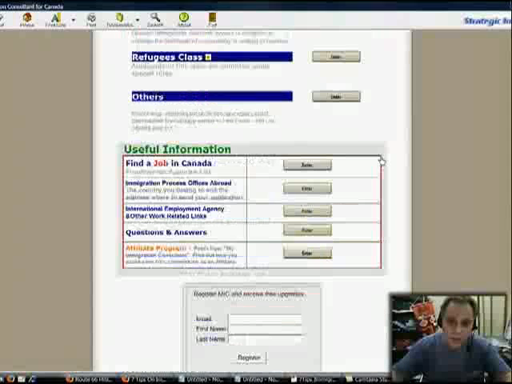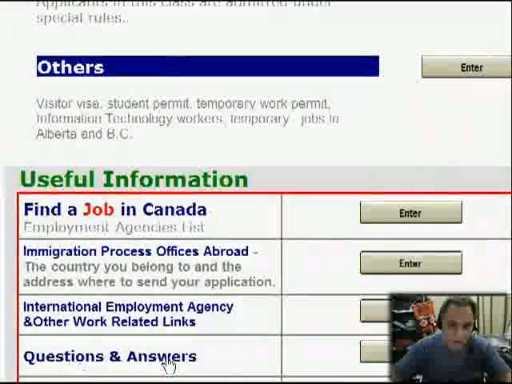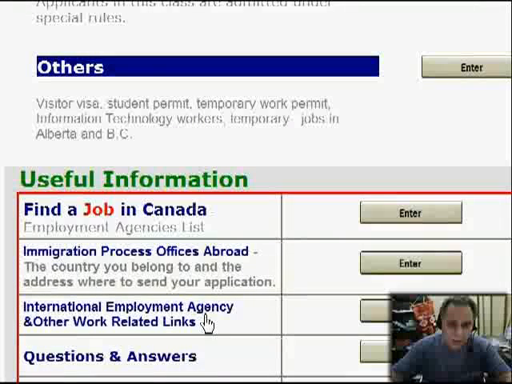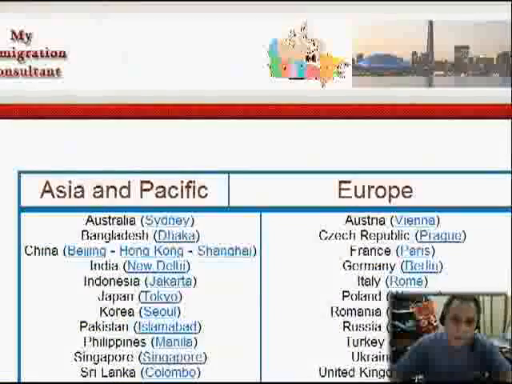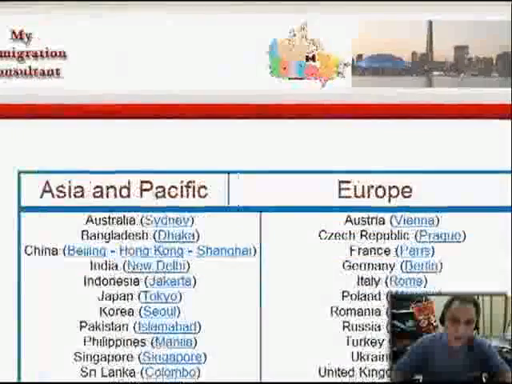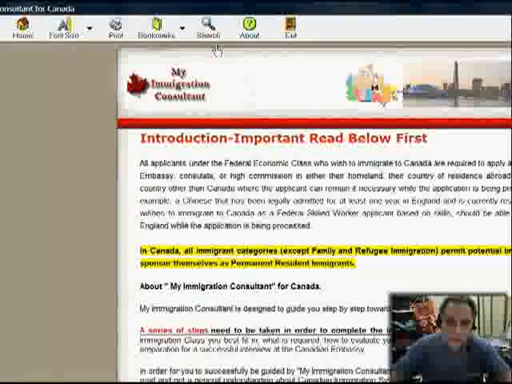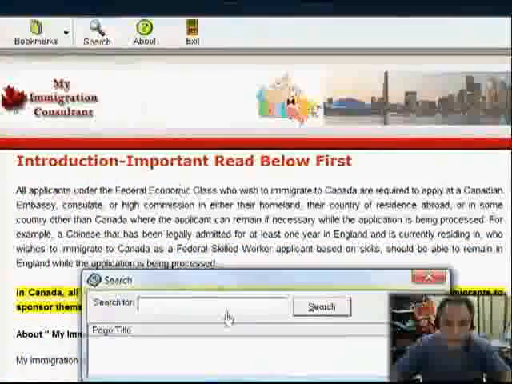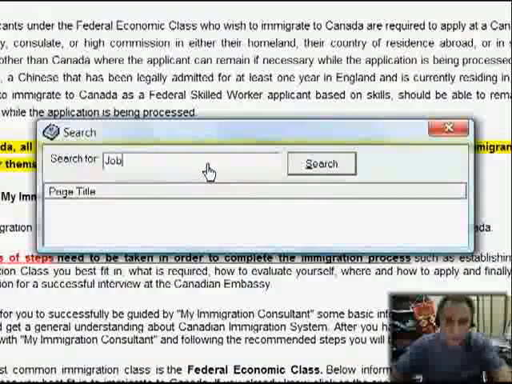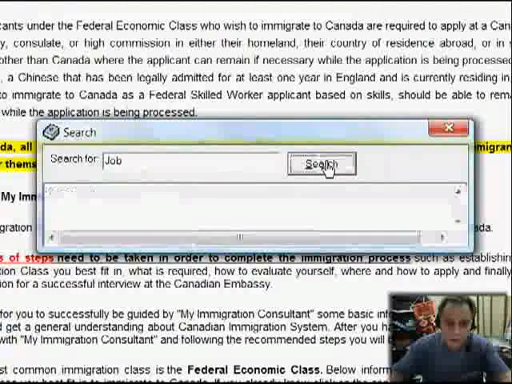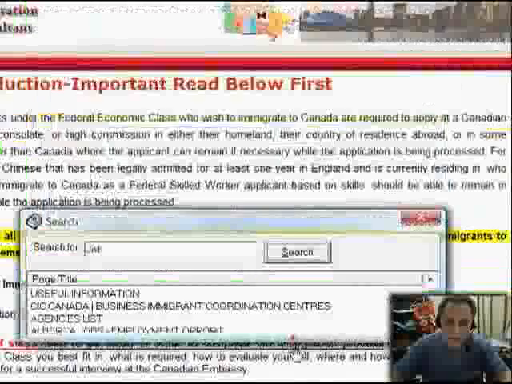So the other thing you can do, here you have other important and very, very useful questions and answers, international employment agencies, immigration process office abroad, that tells you where your country's office is and so on. Okay, so we go home again, and let's do a search, for example. Again, if we want to look, let's search for a job, see what we get in here. Job. Okay, so we click search.